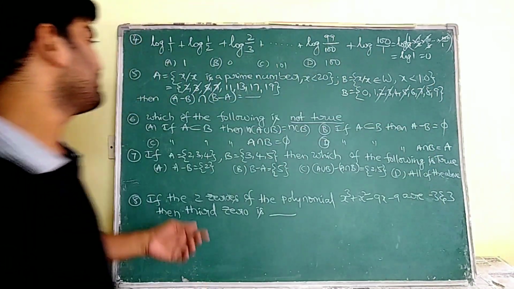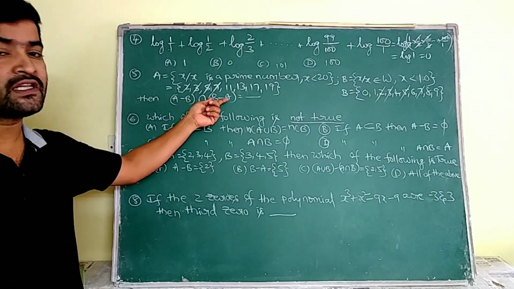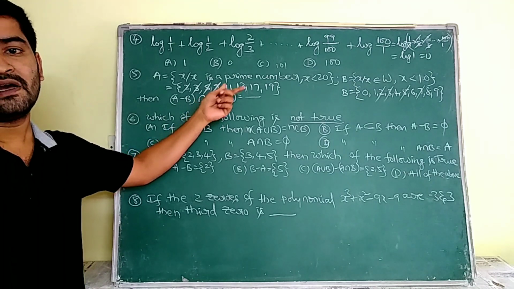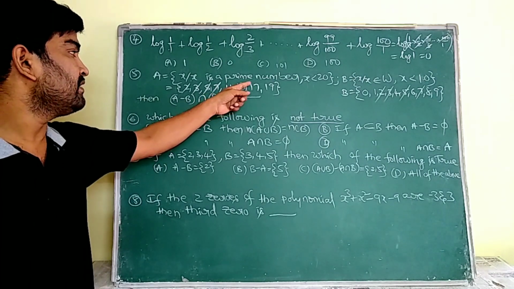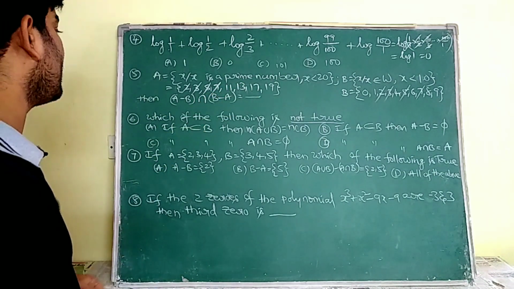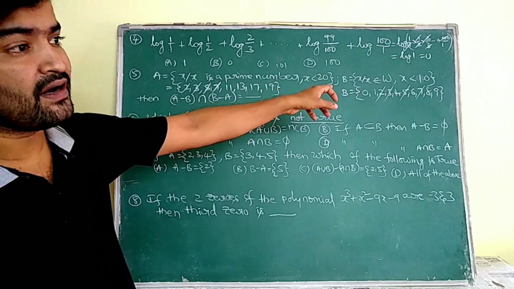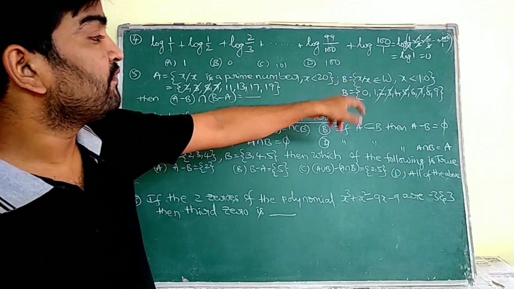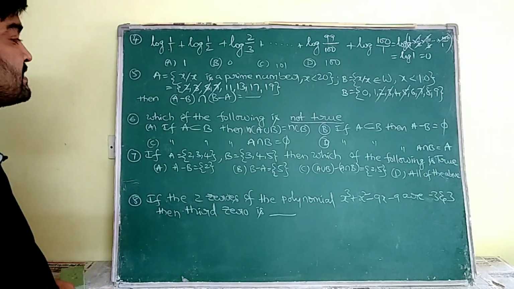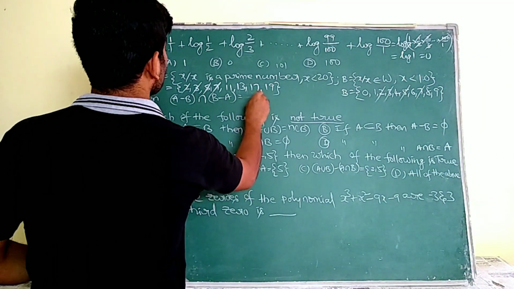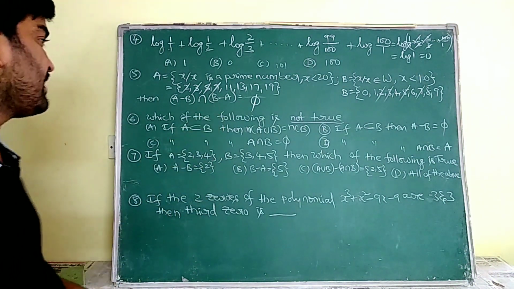Only the values which were left in A are known as A minus B, and only the values which were left in B are known as B minus A. Here in A we are having 11, 13, 17, 19. That is A minus B. And the values which were left in B are known as B minus A: 0, 1, 4, 6, 8, 9. So by taking the intersection of those two sets, nothing is there in common. So that is going to be phi. No element is common in that. Because of that, its intersection value is phi.